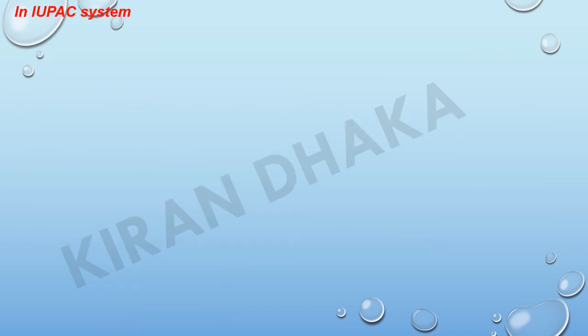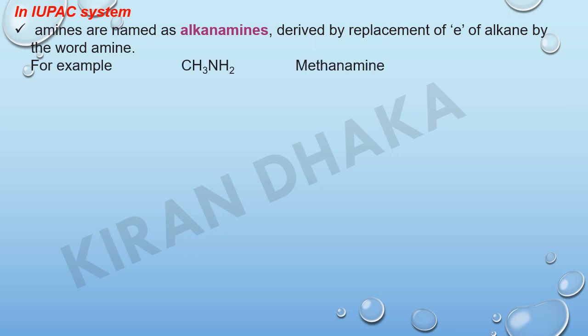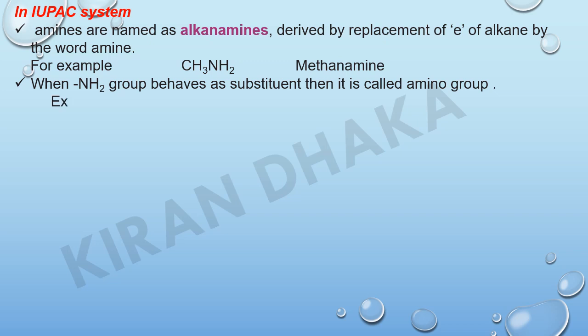In the IUPAC system, amines are named as alkanamines, derived by replacement of the e of alkane by the word amine. For example, CH3NH2, the IUPAC name is methanamine. When the NH2 group behaves as a substituent, then it is called an amino group. For example, HOCH2CH2NH2. Here OH has higher priority than NH2, so OH behaves as the functional group and NH2 behaves as the substituent. So the IUPAC name is